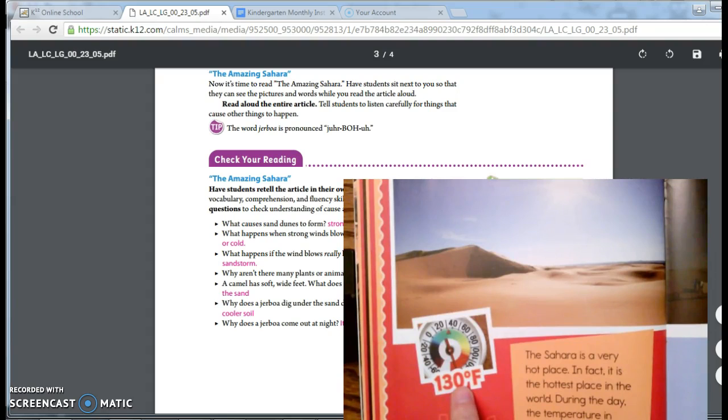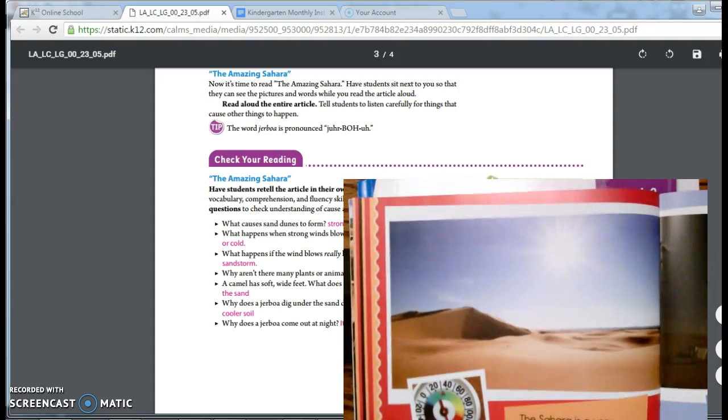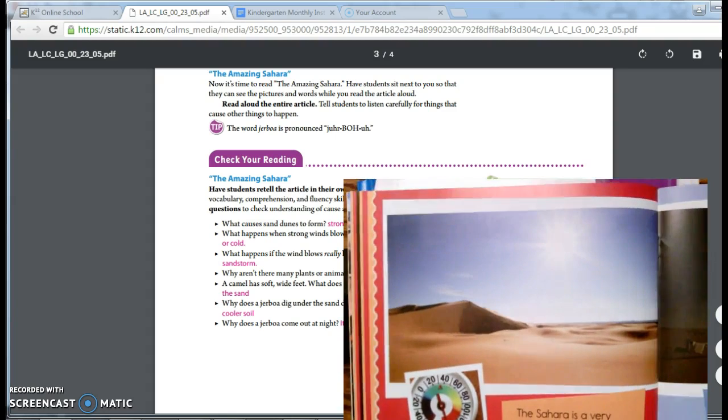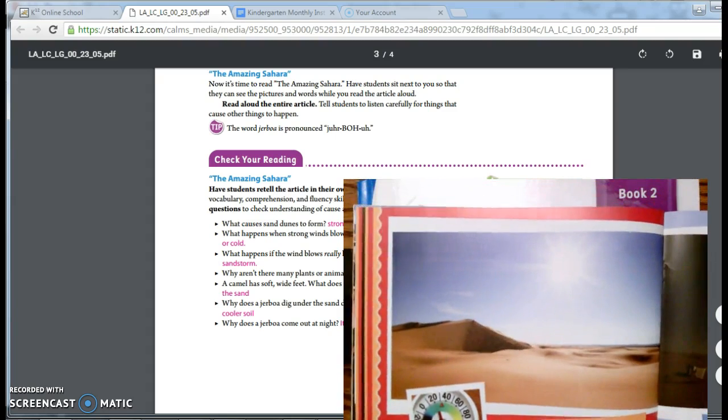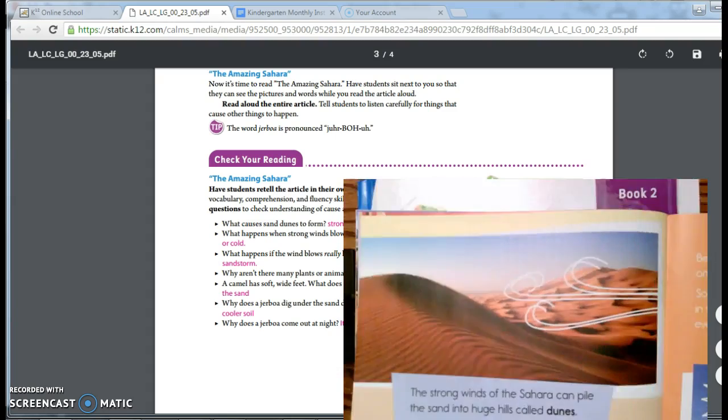So it helps you understand how hot that it gets. And it says that the Sahara Desert is the hottest place in the whole world during the day. That is super hot. Now, it did say that it does get a little chilly at night, though, because of the wind. That's pretty interesting.